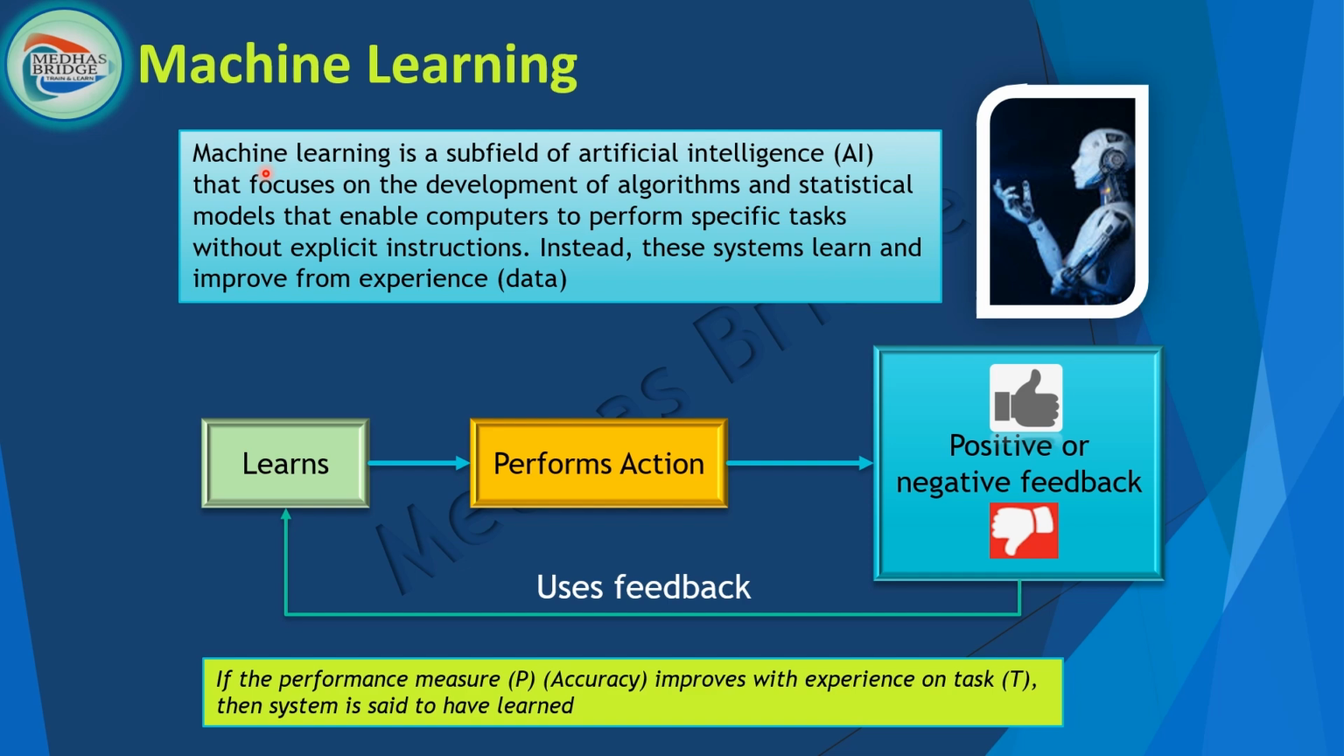Machine learning. Machine learning is a subset of artificial intelligence that focuses on developing algorithms and statistical models that enable a computer to perform a specific task without explicit instructions. Instead, these systems learn and improve from their experience. That's called machine learning. Machine learning is a subfield of artificial intelligence. That is how you could think. You have several things that you can explore further, but I'm not getting into the detail in this context. Now we know AI and ML.